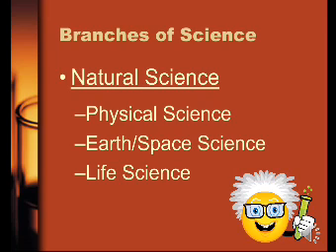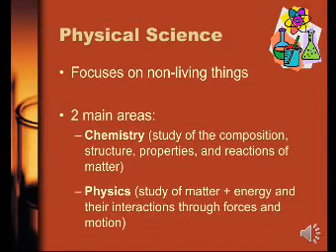Branches of science. The branches of science are physical science, earth and space science, and life science. Now, physical science. Physical science generally focuses on the non living things, and there are two main branches, chemistry and physics. Chemistry is the study of composition, structure, properties, and reaction of matter, while physics is the study of matter, energy, and their interactions through forces and motion. In this year, you will study many more topics of chemistry and physics.